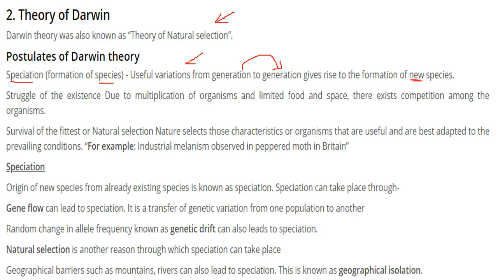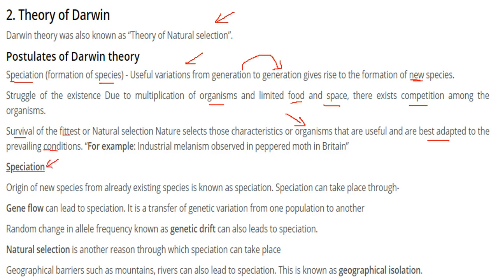There is always a struggle for existence because the food, space and everything in the world is limited, and due to multiplication of organisms and limited resources, there will always be competition among the organisms. So only the best will survive, which is the survival of the fittest, or natural selection. This says that nature would select those organisms that are useful or best adapted to the prevailing conditions, and these conditions may be hostile.